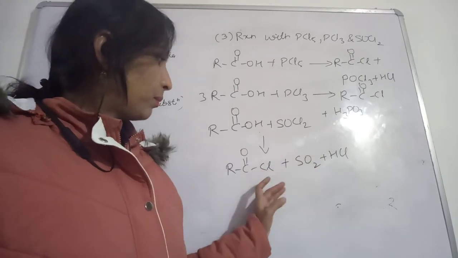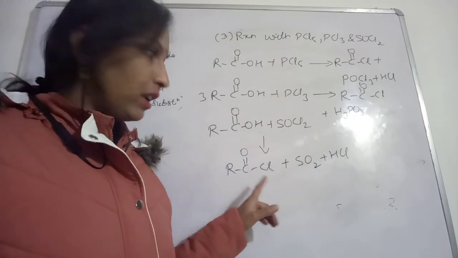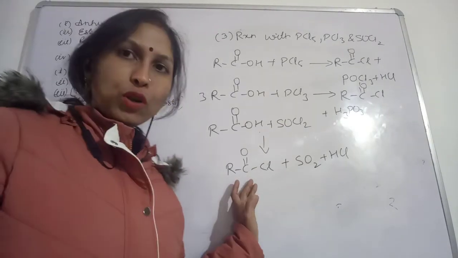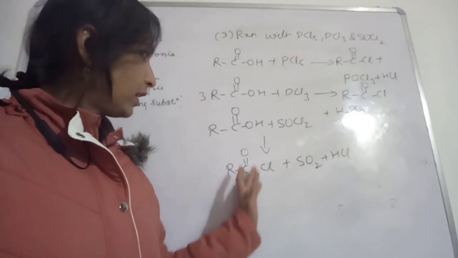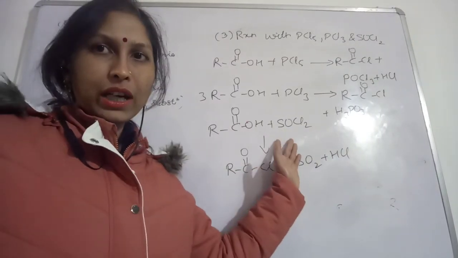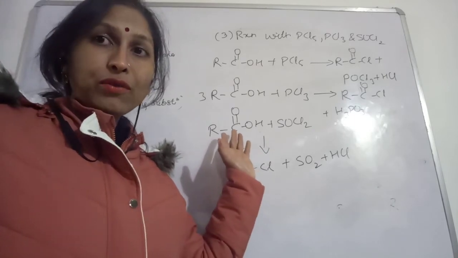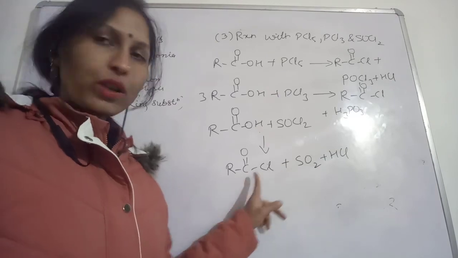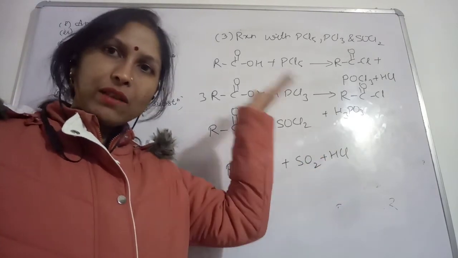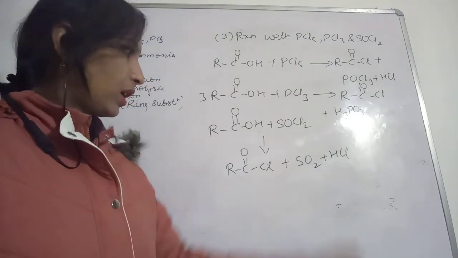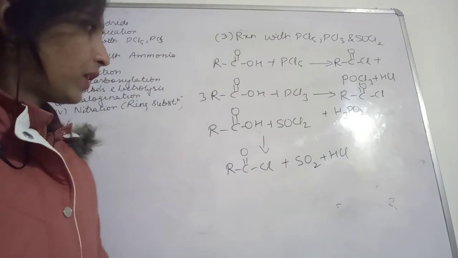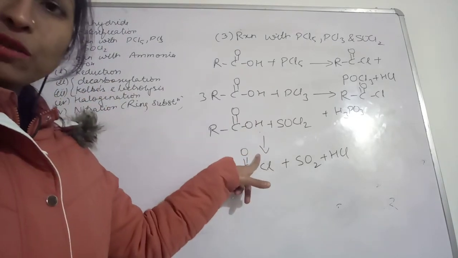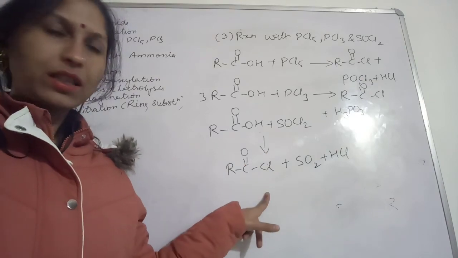So this reaction became more important. Why? Because the byproducts are not going to remain with the desired product which we are looking for, the acyl chloride. If you want only acyl chloride, you should choose this method with thionyl chloride. If your carboxylic acid is reacting, then you will get this acyl chloride, SO2 will escape out, HCl will escape out. These two are in gaseous state. That is why the byproducts will not be present if you choose this method to prepare the acyl chloride.